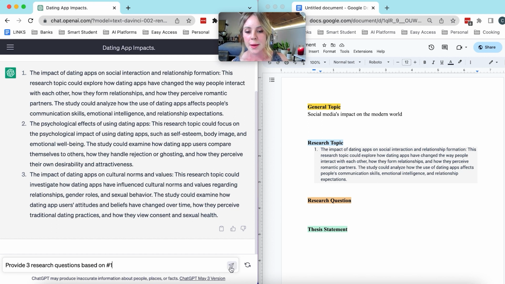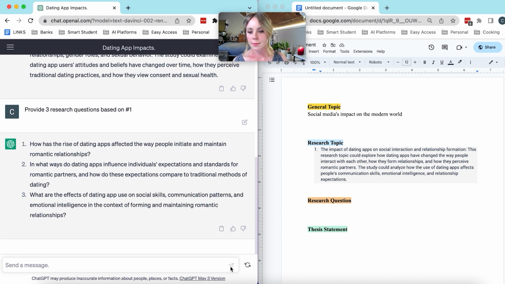Here we are. Let's see what we get. Okay. Number 1, we have, how has the rise of dating apps affected the way people initiate and maintain romantic relationships? Next, in what ways do dating apps influence individuals' expectations and standards for romantic partners, and how do these expectations compare to traditional methods of dating? Finally, we have, what are the effects of dating apps' use on social skills, communication patterns, and emotional intelligence in the context of forming and maintaining romantic relationships? Well, all right. It did indeed populate 3 different research questions.